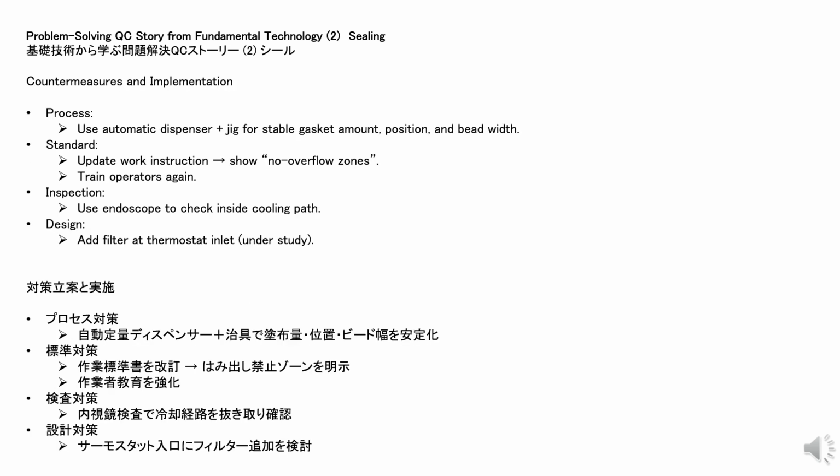Now that we know the cause, we made countermeasures and put them into action. Process: we used an automatic dispenser and jig to make the gasket amount, position, and bead width stable. Standardization: we updated the work instruction and marked no-overflow zones. We gave extra training to operators.